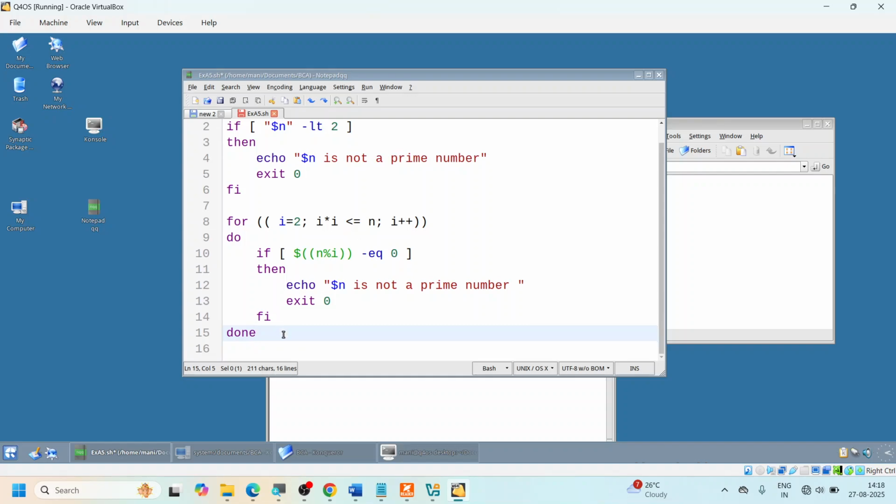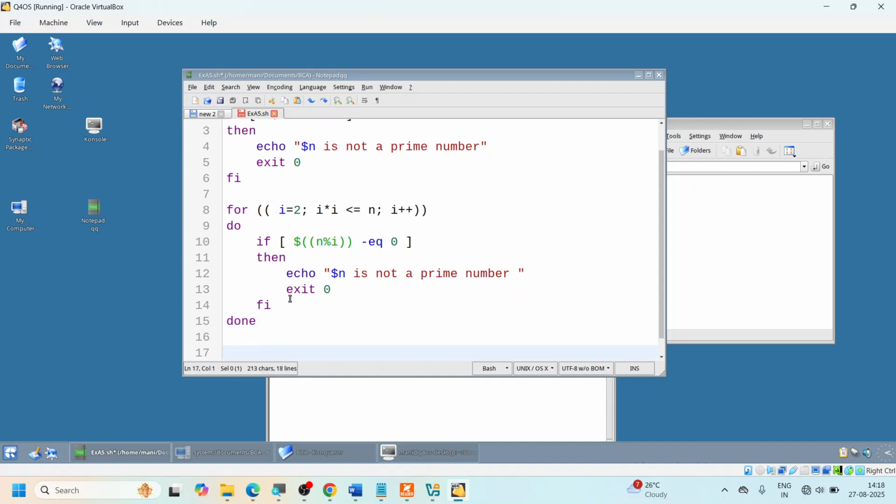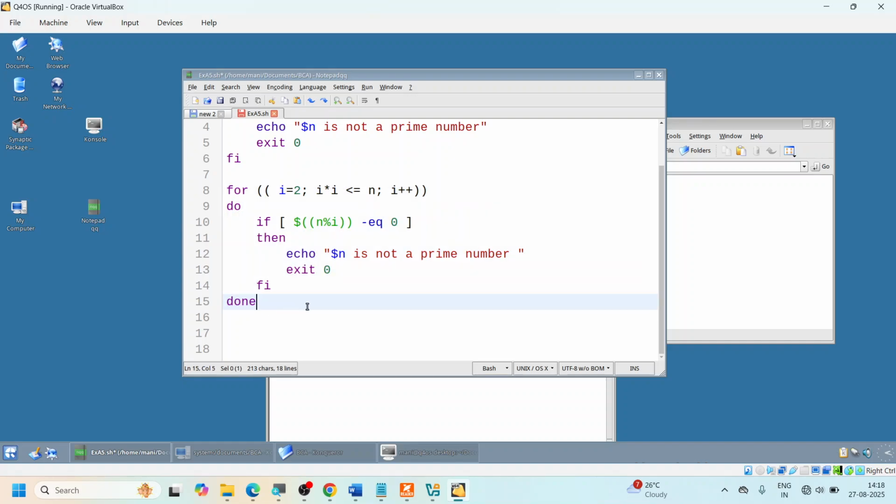If it is not dividing, if you have not exited, remember, if it is dividing, you are exiting the program. If you executed this entire for loop, but still you are not able to exit this program, what does this mean? This number is a prime number. So I'm going to come out and say echo n is a prime number. Okay, done. That's it.